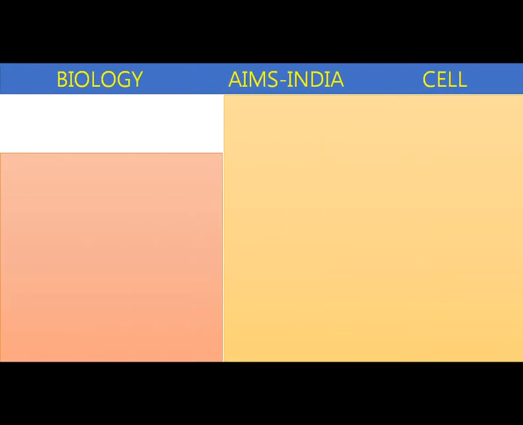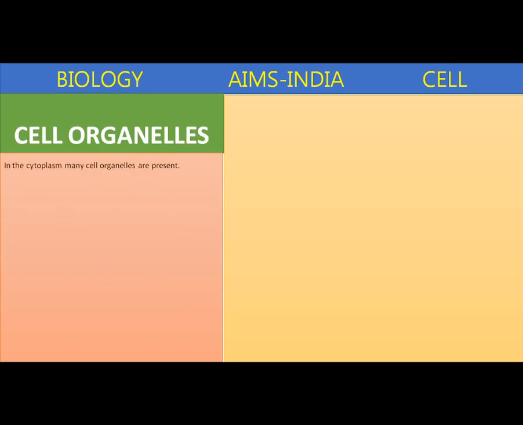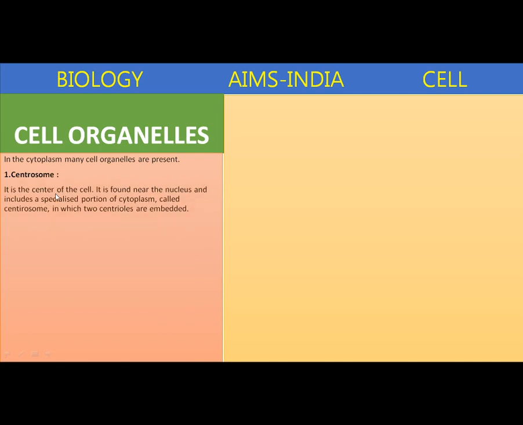Next, in detail we are going to study the cell organelles. In the cytoplasm, many cell organelles are present. First one, centrosome. The centrosome was discovered by Edward von Beneden in 1888. It is the center of the cell. It is found near the nucleus and includes a specialized portion of cytoplasm called the centrosome. In the centrosome, two centrioles are embedded.